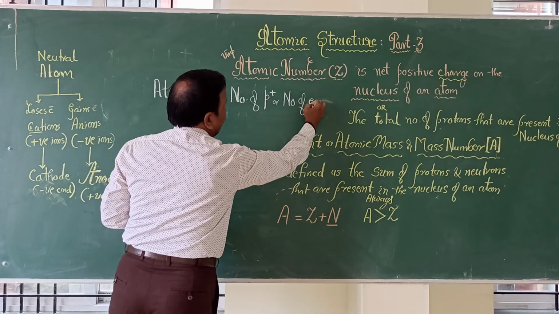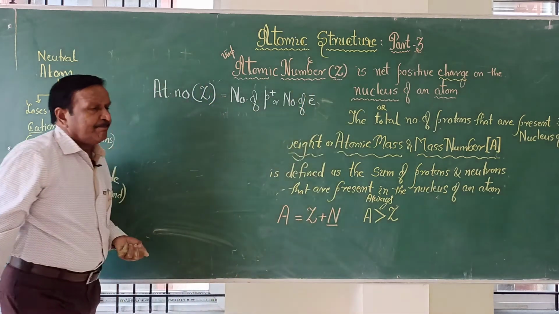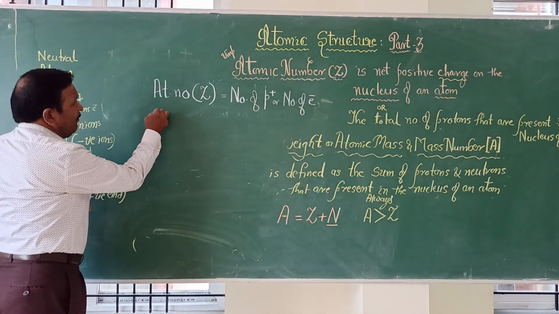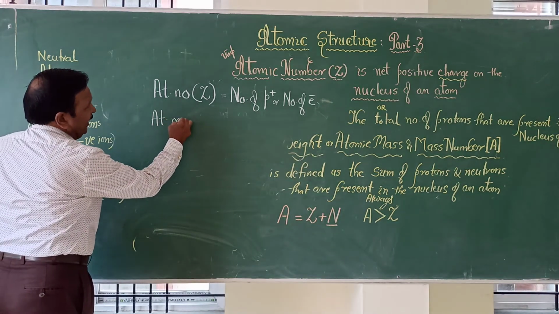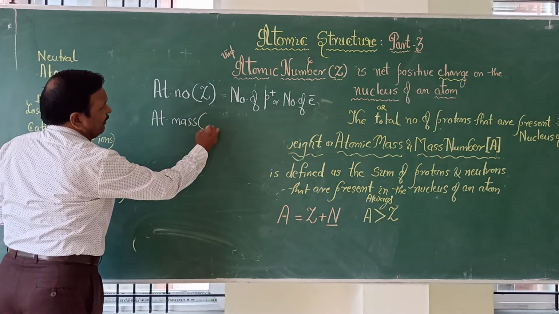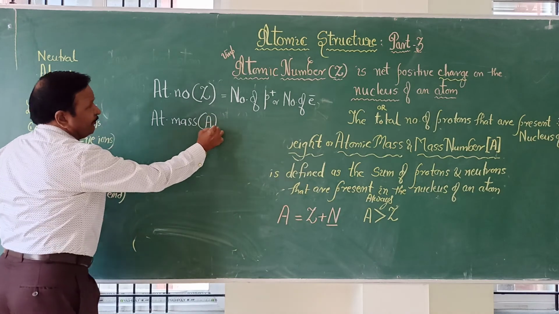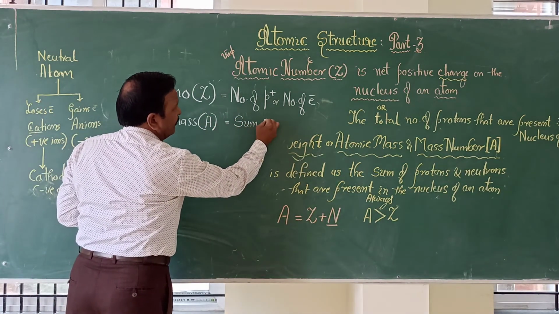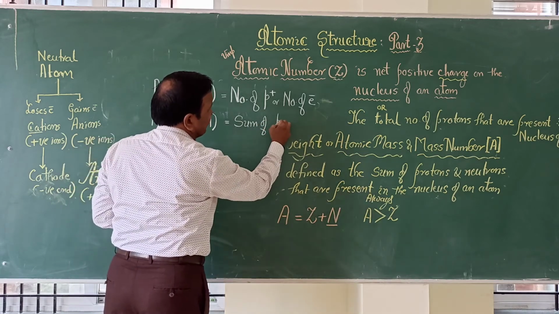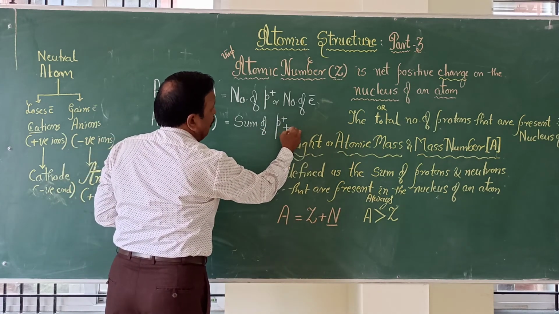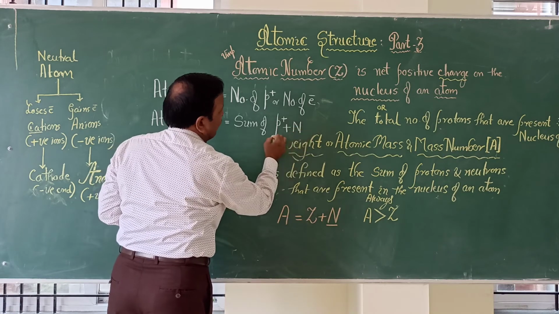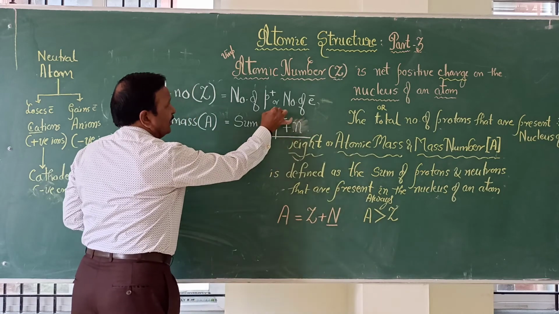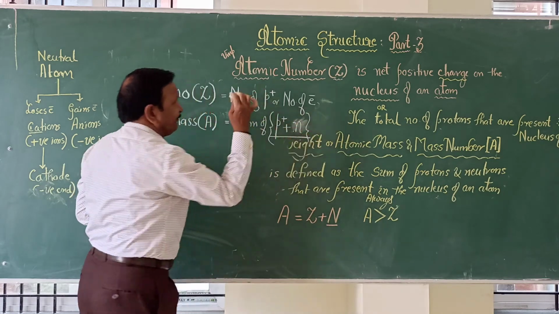So Z will give you both. Then atomic mass or mass number, A, will give you the sum of protons and neutrons.